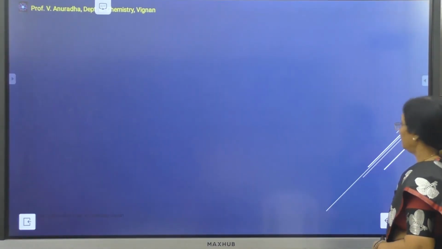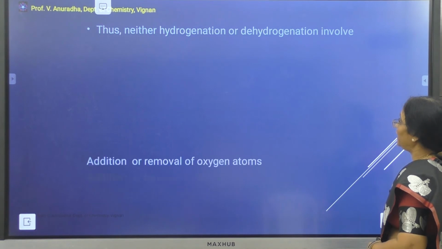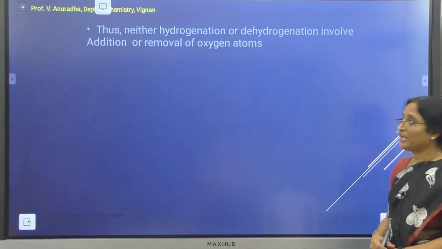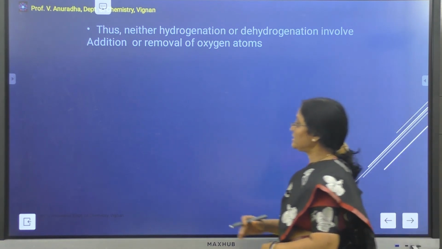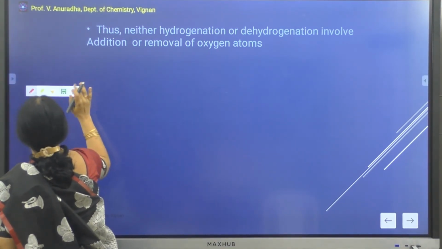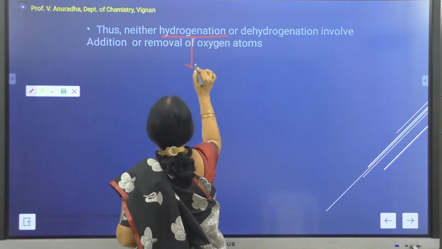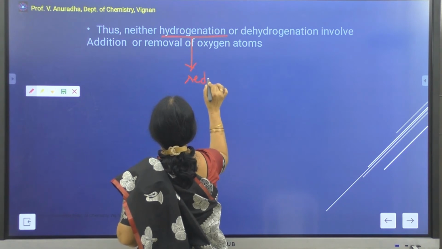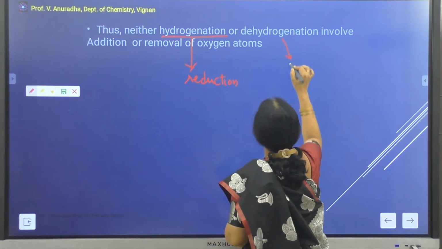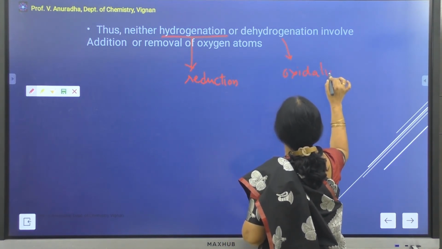Now let us look at how hydrogenation or dehydrogenation can occur in organic molecules. Hydrogenation can be called a reduction reaction, whereas dehydrogenation can be called an oxidation reaction.